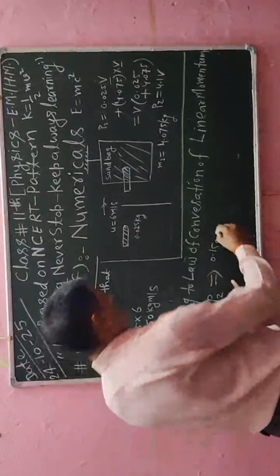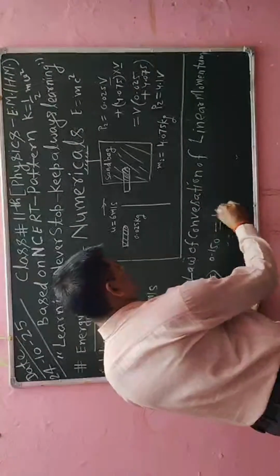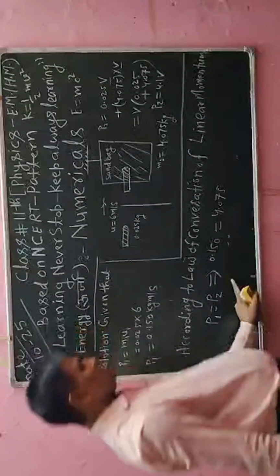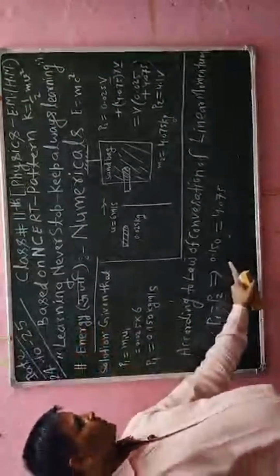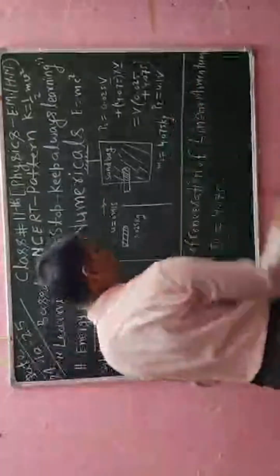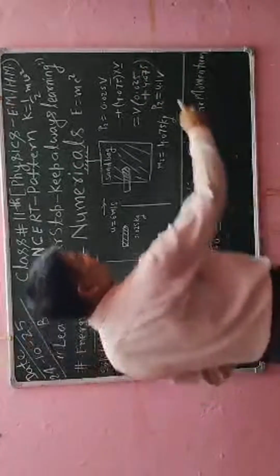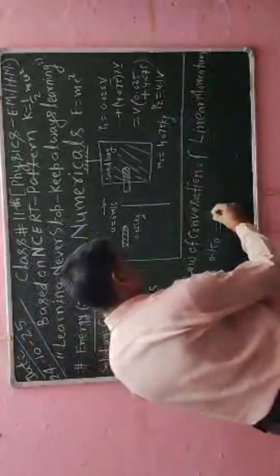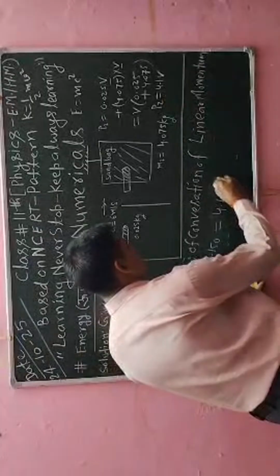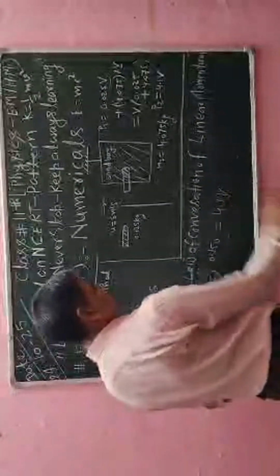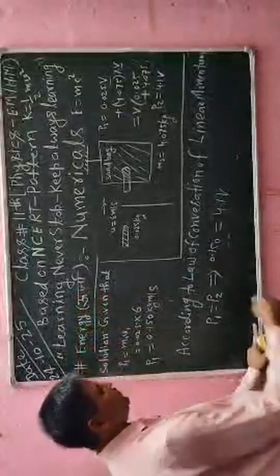0.150, which is equal to 4.1, into V. V is also available. So I have got P2 is equal to 4.1 into V, so this V I can calculate.